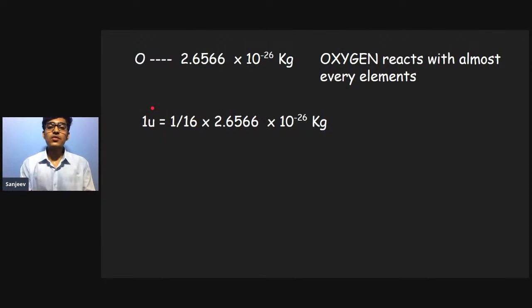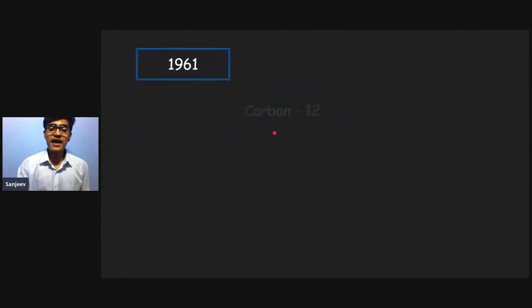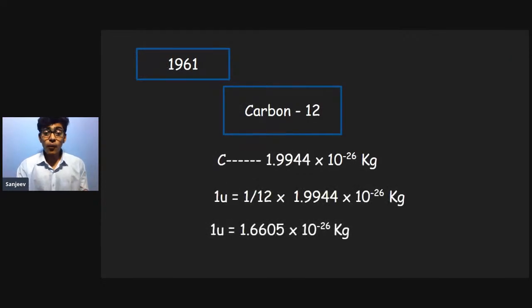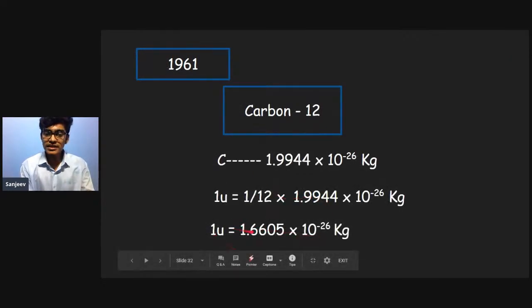One unified mass was equal to 1 upon 16 into 2.6566 into 10 raised to minus 26 kg. And now how much is this value? We'll find out that 1 u was actually equal to this.